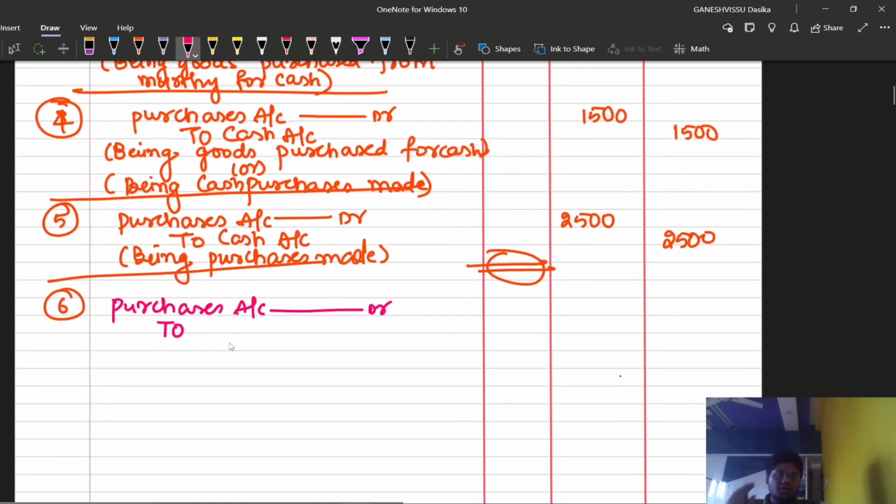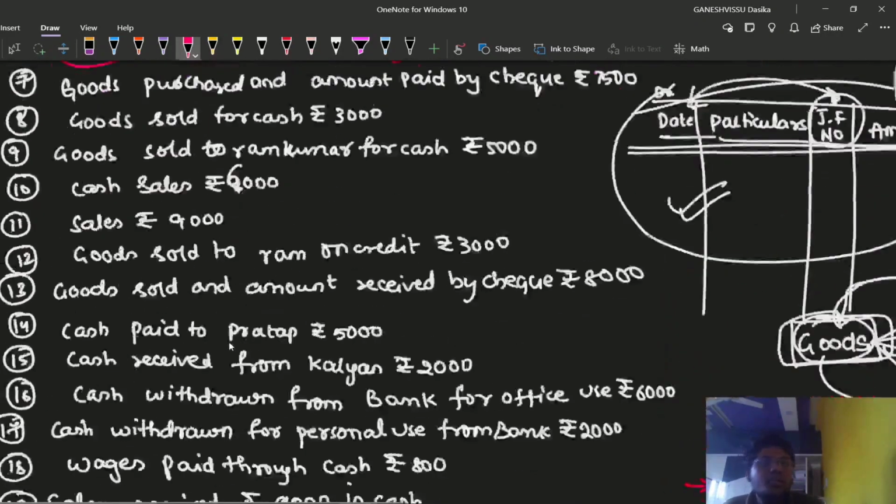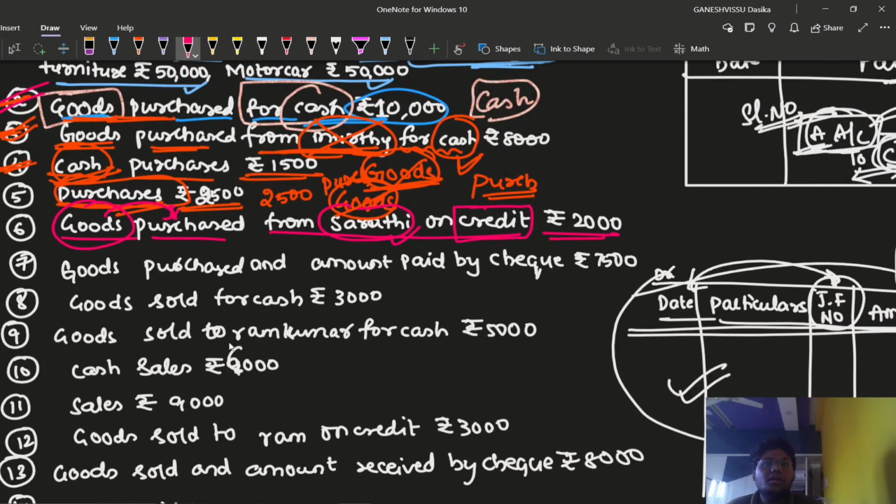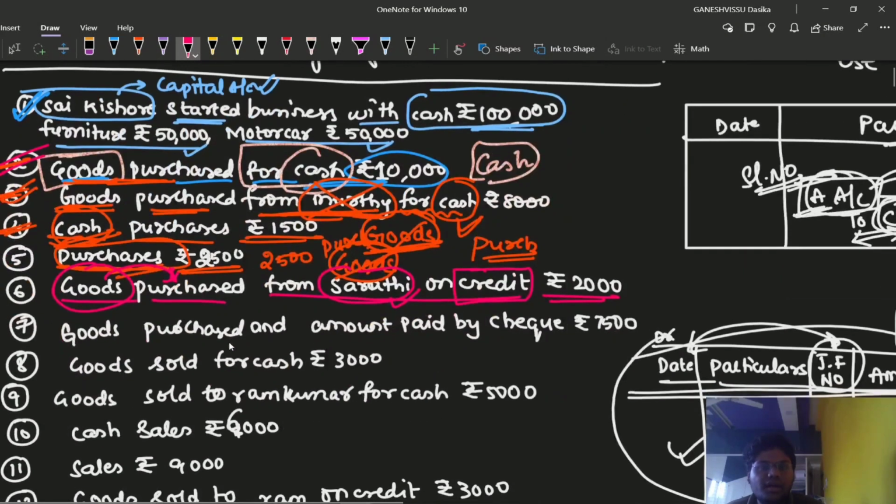Then I need to write the credit side, like to some account, right? Which account do we need to credit here? Did we give the cash directly to Sarathi? No, we have not given any amount of 2000 rupees to Sarathi. That means the transaction has not been completed right now. So it is a credit transaction. Then we need to involve the person's name there.